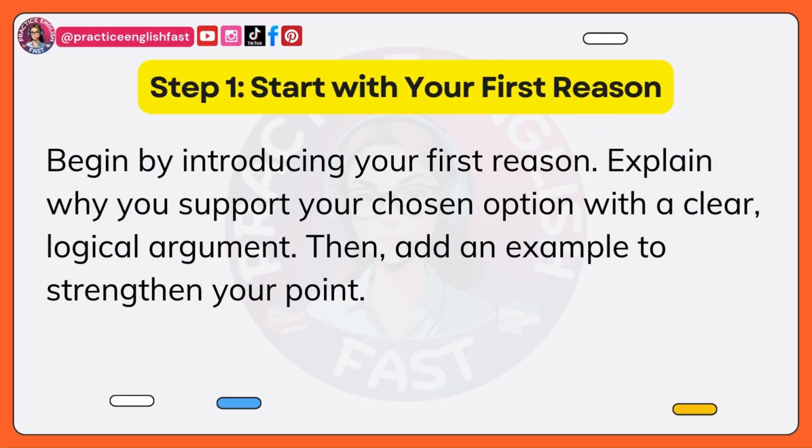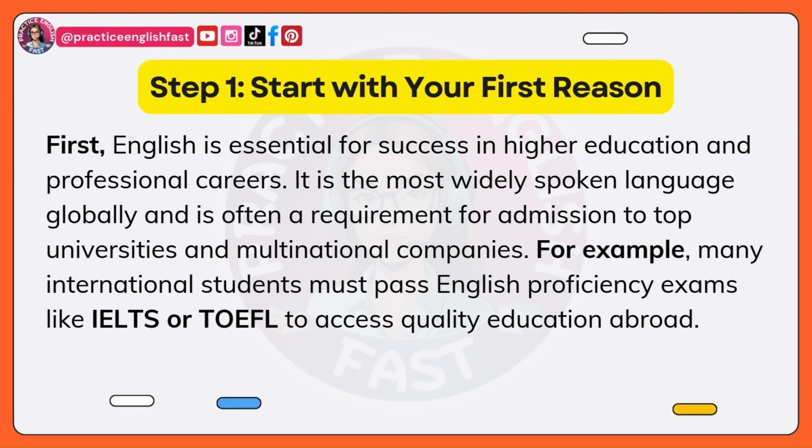Begin by introducing your first reason. Explain why you support your chosen option with a clear, logical argument. Then, add an example to strengthen your point. For instance, if you chose the option that students should learn English as their first language, you could write something like this. First, English is essential for success in higher education and professional careers.